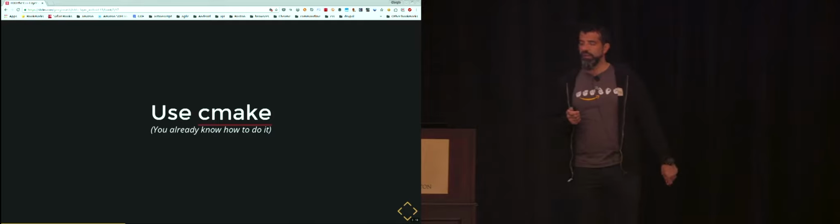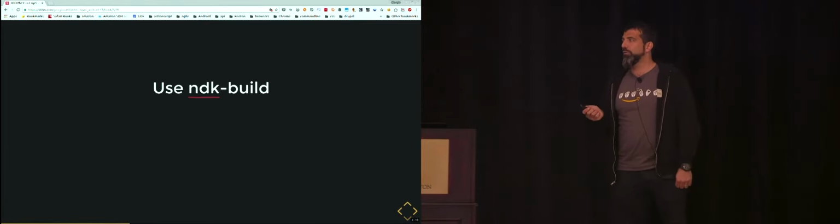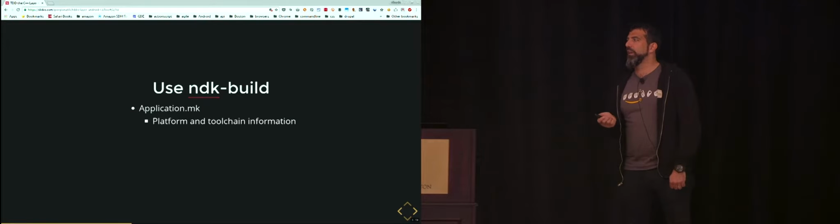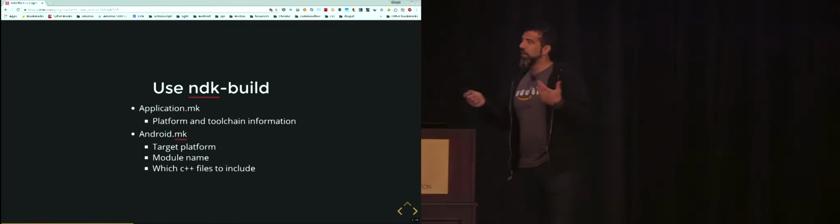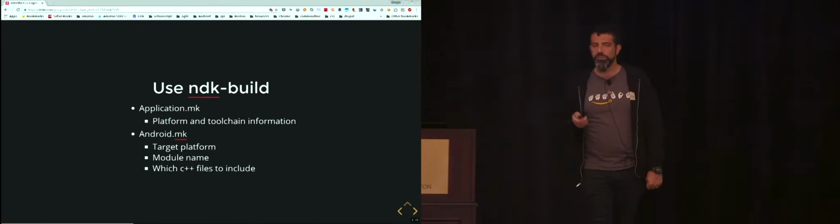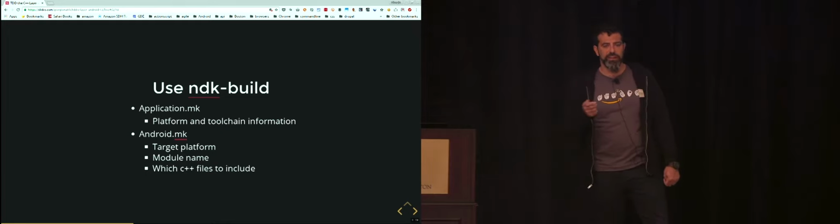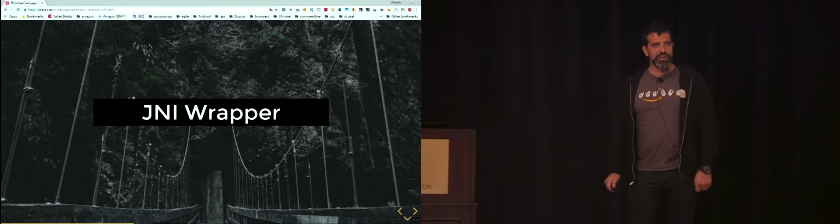You can compile your code from Android Studio. You already know how to do it. You can use CMake, or you can use ndk-build. In the case you use ndk-build, you usually have an Application.mk file and an Android.mk file. Both of these files are makefiles that explain and describe how you want to compile this C++ layer into your APK. Good.